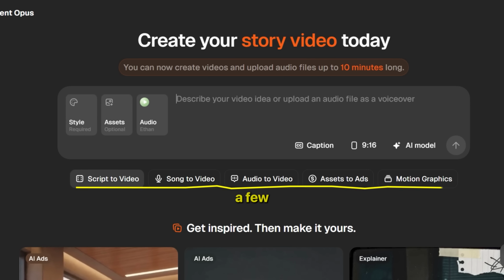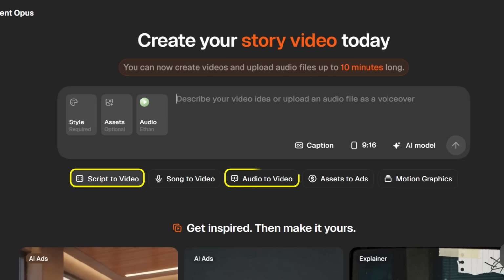At the bottom, you'll see a few options: script to video, audio to video, song to video. But for a documentary like this, we're going to be using script to video. You're going to set your aspect ratio here, and we're going to use 16:9 for YouTube, but if you wanted to make one for shorts or Instagram Reels, you would use 9:16.